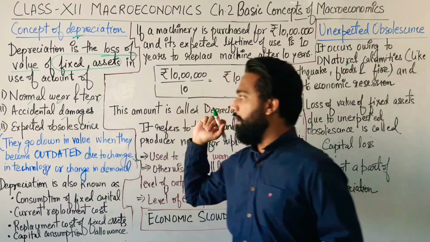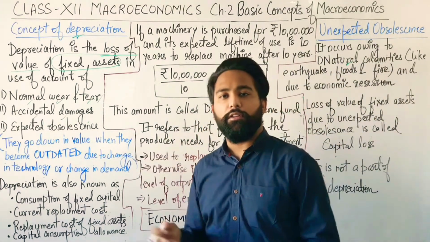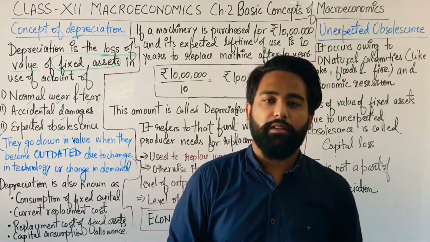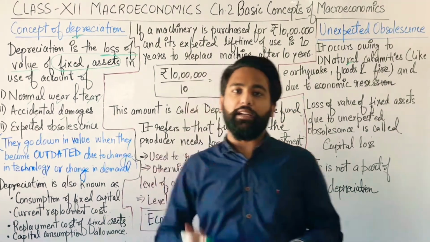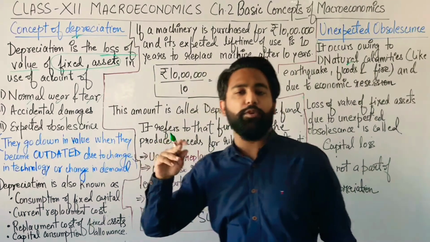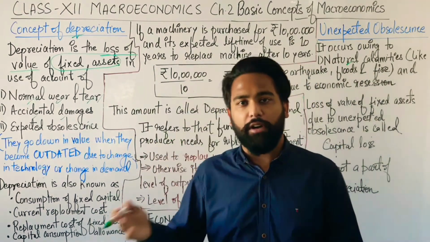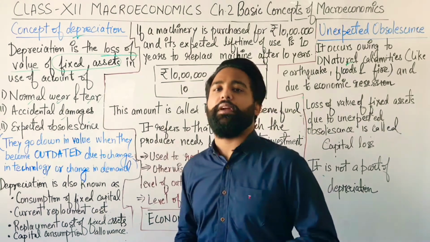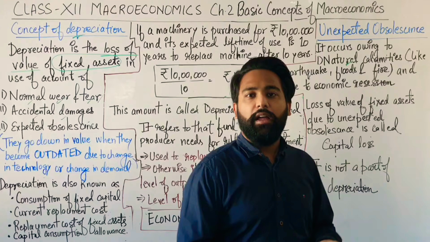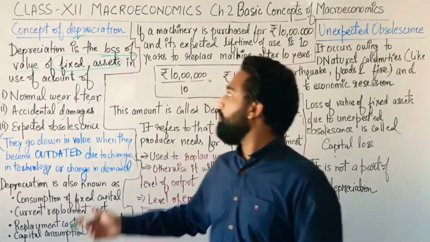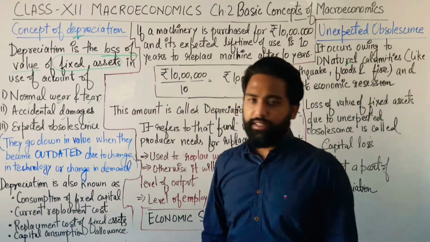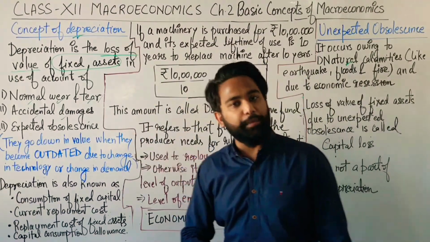Second thing, accidental damage. Take that same shirt, you are wearing it and suddenly some pointed thing cuts that shirt and your shirt is gone. That is called an accidental damage. If such things happen with the fixed asset, suppose there are machineries and you are taking that machinery for repair or for some other work and it breaks down, you fell it and you broke that machinery. So that is also known as accidental damage of the fixed assets and that will be included in the depreciation.